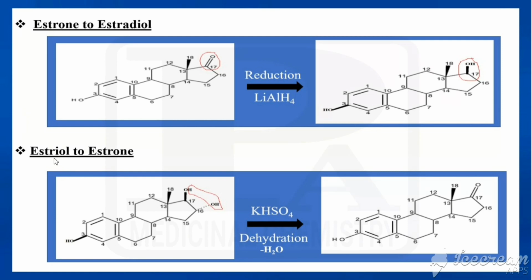Now we'll see how estriol is converted to estrone. Estriol has three hydroxy groups, one at the third position and two at the 16th and 17th. Now we go for dehydration, that is the removal of water, by means of KHSO4. Here HOH combines and is removed as water. Here we have only O, so that is connected to the carbon by a double bond and we get estrone. So on dehydration we get estrone.